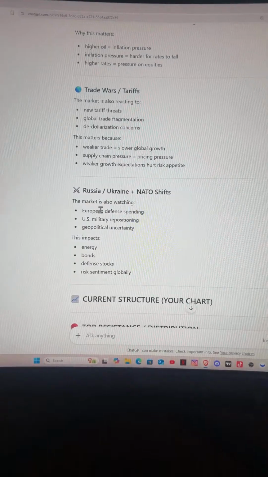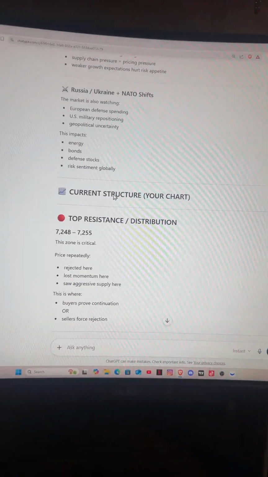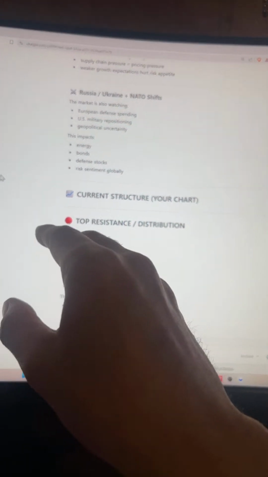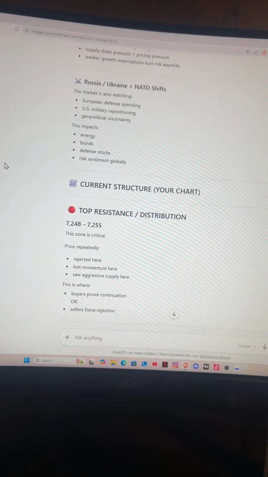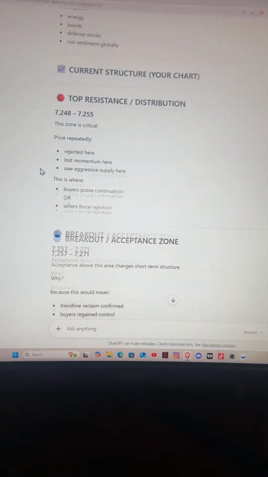Weaker growth expansion hurts risk appetite. We got the whole market is also watching European defense spending, U.S. military repositioning, global geopolitical uncertainty. This impacts energy bonds, defense stocks, risk sensitive. Top resistance distribution, 7,248 to 7,255. This zone is critical. Price repeats, rejections here, lost momentum here.